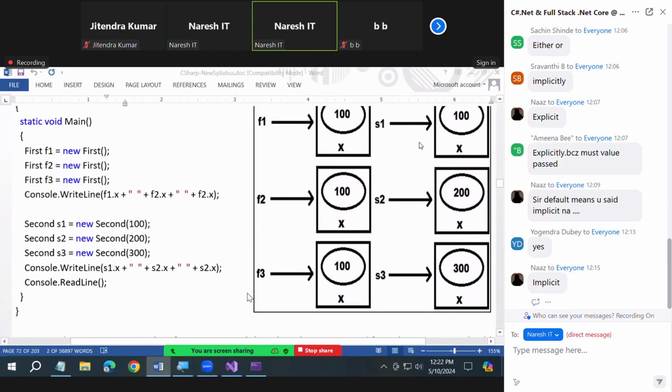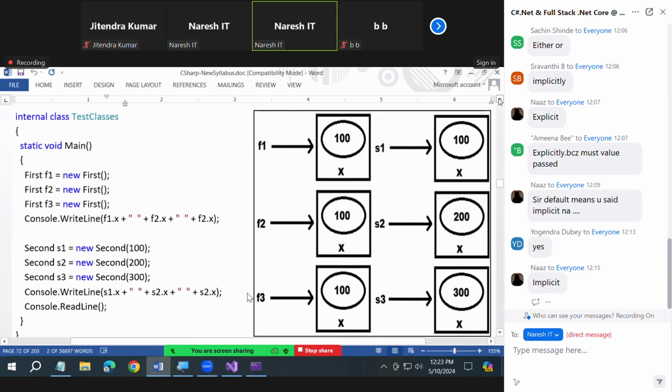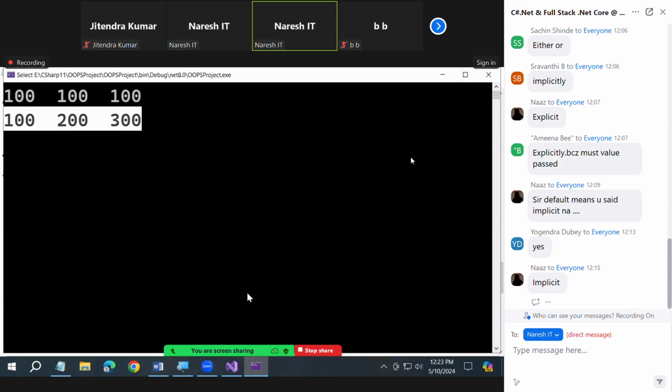Three for the first class and three for the second class. Here you have all the values as 100 only, but here you have the values 100, 200, and 300. Tomorrow if you create 100 instances, 100 different values can be there.